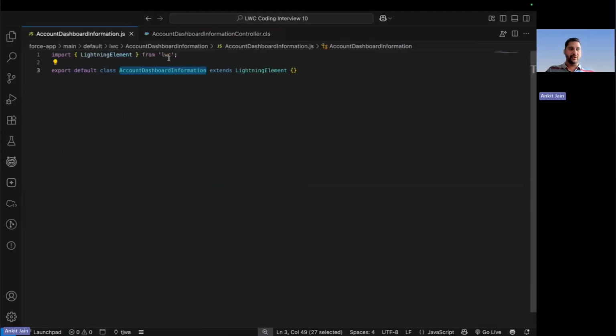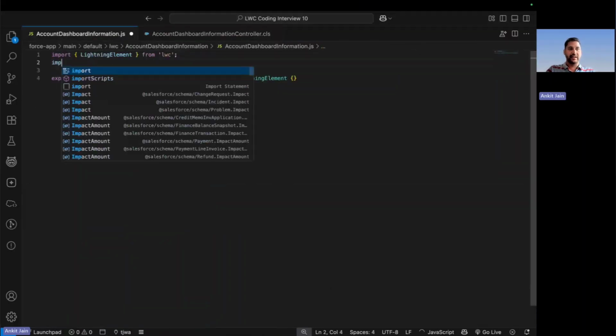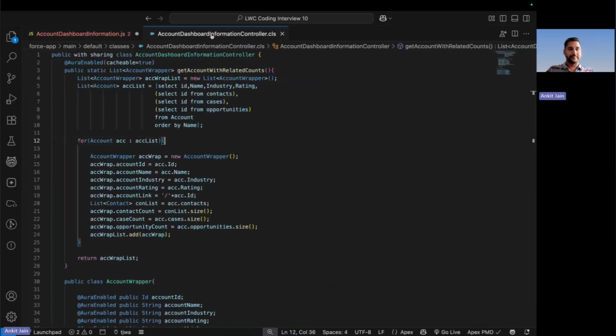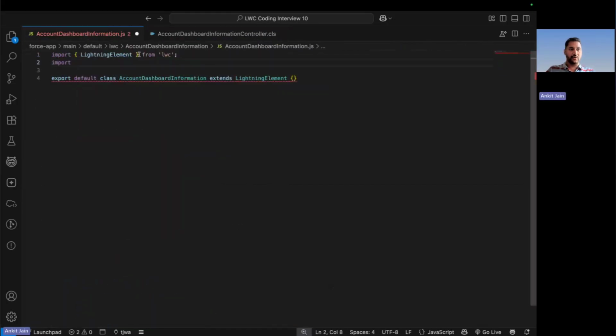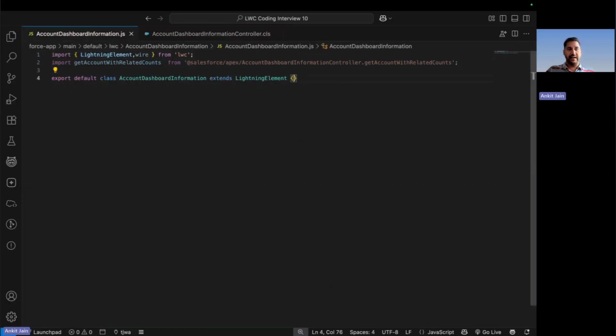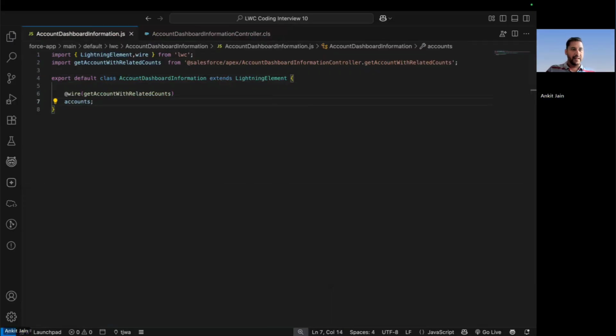Now, the next thing that I will do is import this method. So here I put import. This is the method that I have to import right from my Apex class. And I will be making the call to this method using the wire decorator. So here I'll be putting the wire. After that, I will make the call to this method and store the result in the form of product. Now, the next thing that I will do, I have to load this table on the UI.